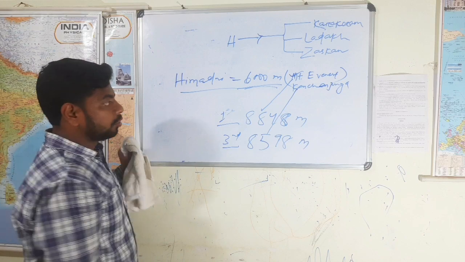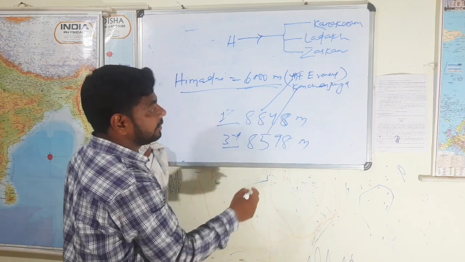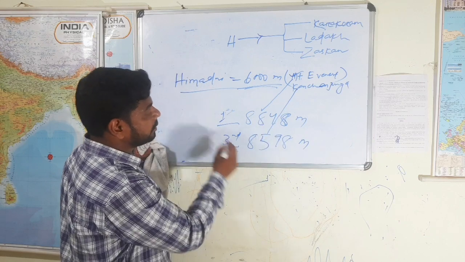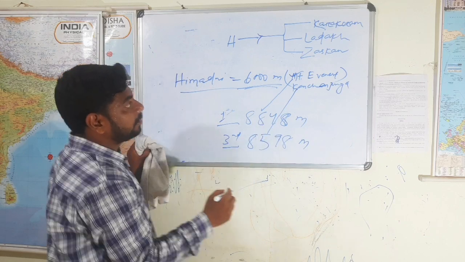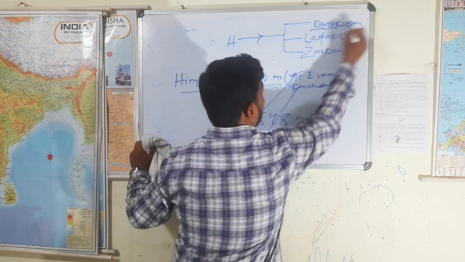So which one is the highest? Mount Everest. It is located in which range? The Himalayan range. Which one is the second highest? That we already discussed, K2, located in the Karakoram range.